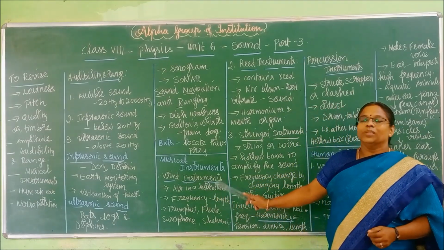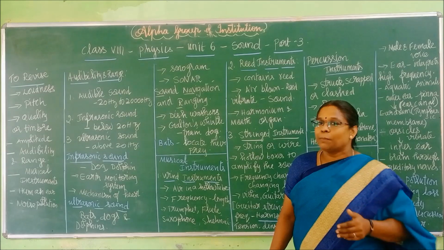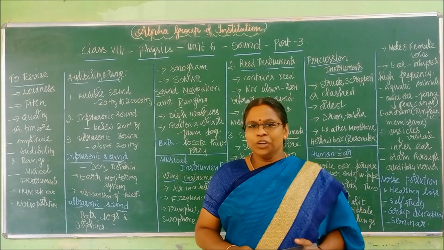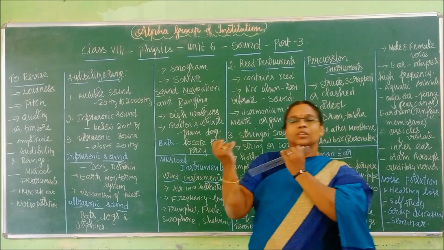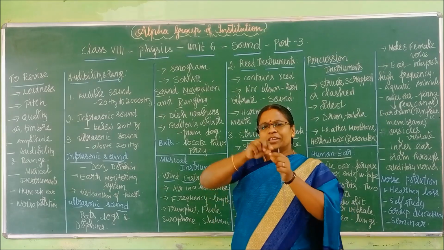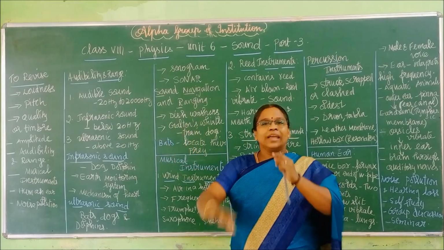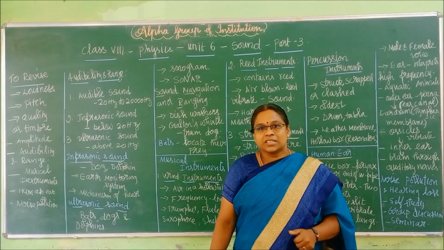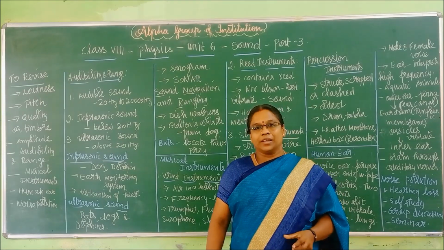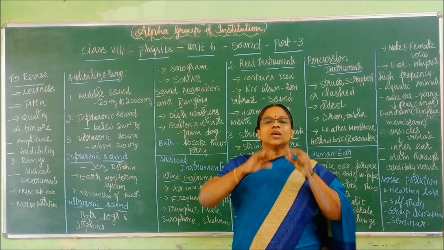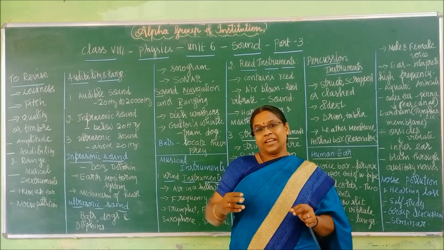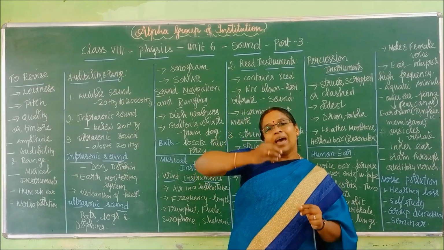Air in a hollow tube. For example, take a flute. Right, a flute, like this, they will play it, right? It will have a lot of holes, like the Nagaswaram that people used to have in marriages. It will have so many holes, so people will blow air inside it.